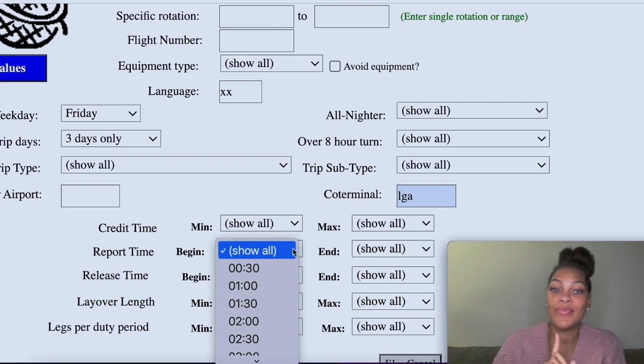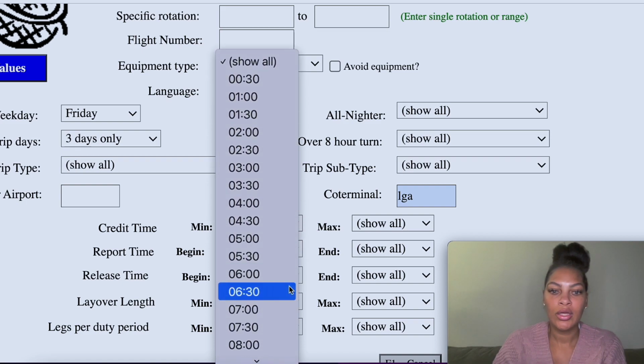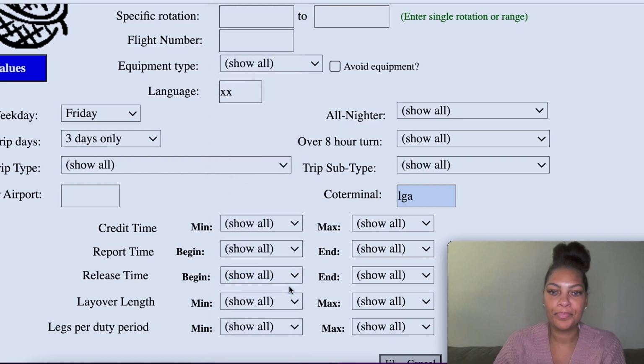So report time, this is something important for me. When looking for trips, I always specify the report time because I cannot fly before 5 p.m., because again, my other job, I'm working 9 to 5. So I need to fly after 5 p.m. on Friday. So we're going to select 5 p.m. Boom. The end time doesn't matter to me. The release time doesn't matter to me.